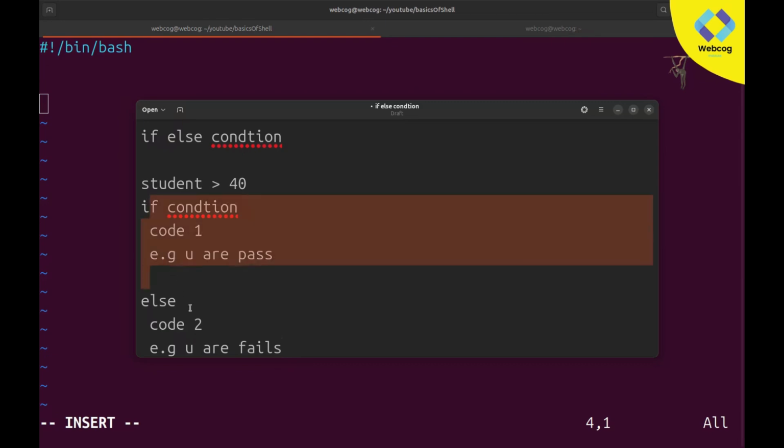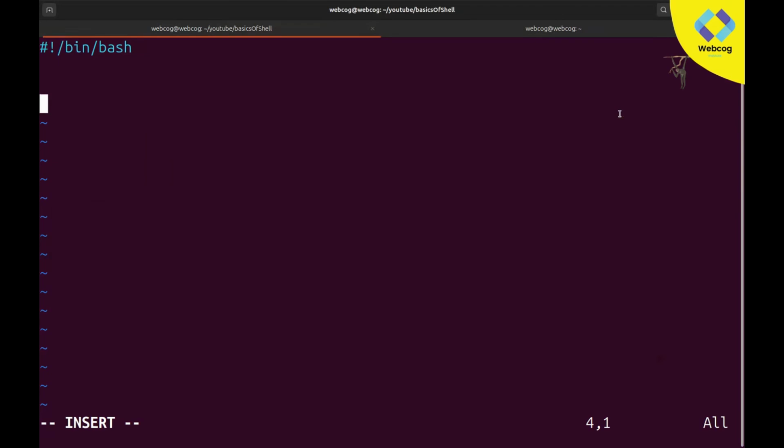We will make a condition: if the student's marks are greater than 40, we print you are pass. But if the marks are less than 40, we print you are fail. So for this type of work we need to use an if else condition. We will do it practically, and then I hope you will understand better.